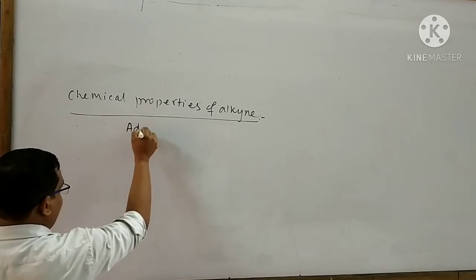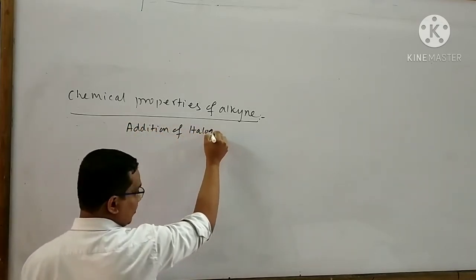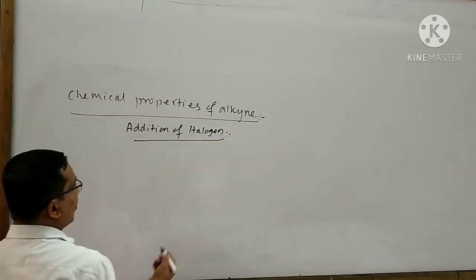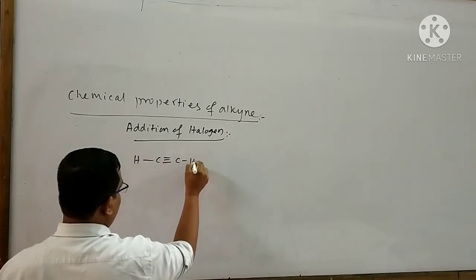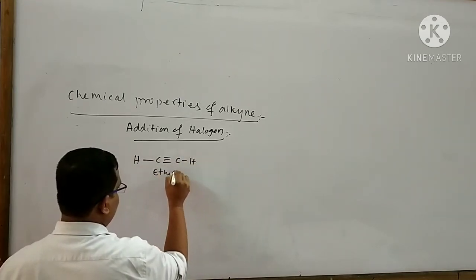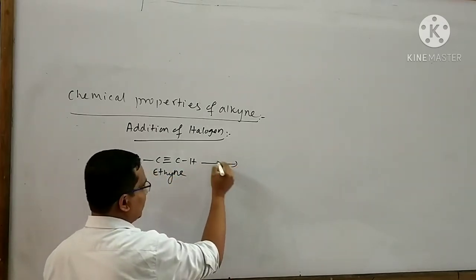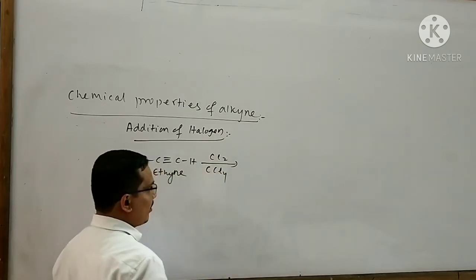Next I will explain the addition of halogen. Take an example of alkyne. This is ethyne. When ethyne is subjected to reaction with chlorine in the presence of CCl4, then what will happen?